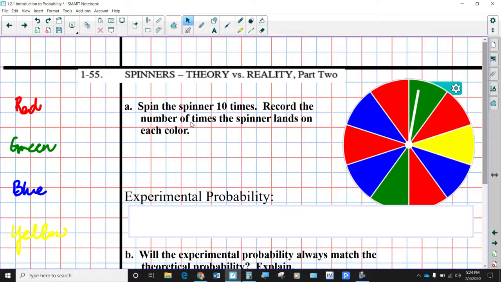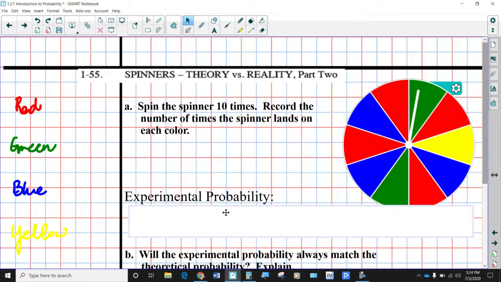Later on, we're going to have a lesson where we work with computer simulations to try and figure out the probabilities. But sometimes when you can't figure it out using the pure mathematical formulas, you're just not quite sure what to do, you've got an alternative. And that alternative is conduct an experiment and see what you get from your experiment. So the experimental probability is the probability of an event occurring